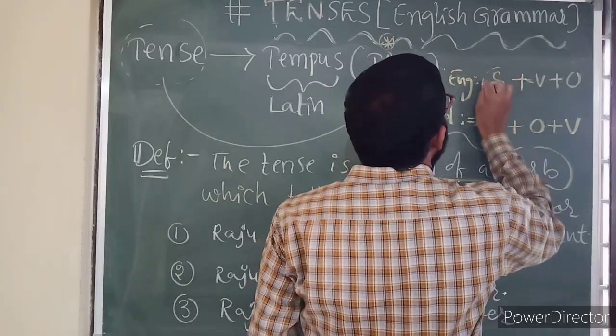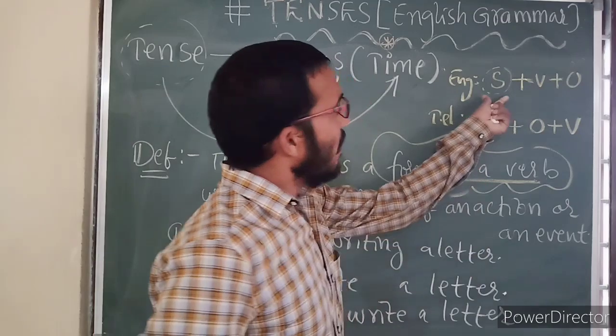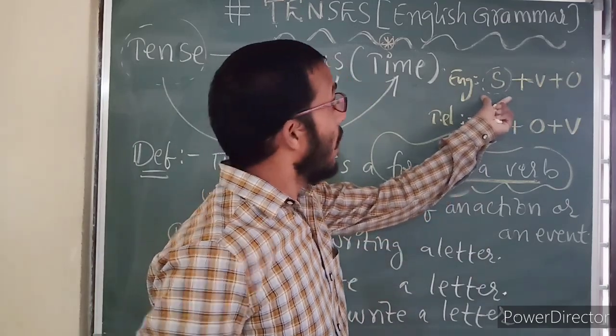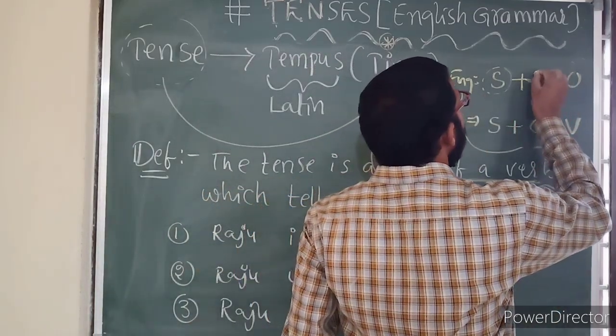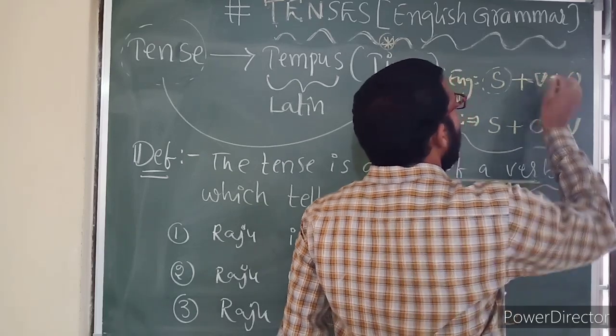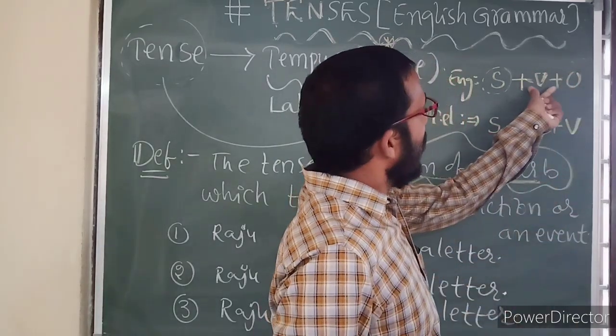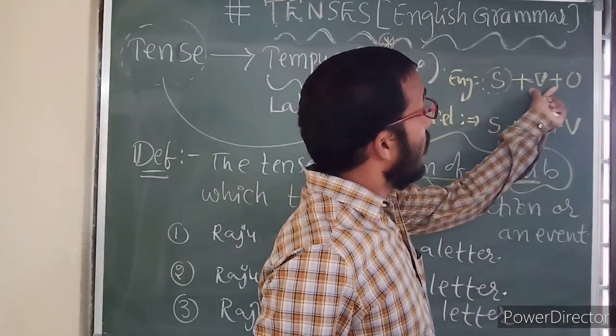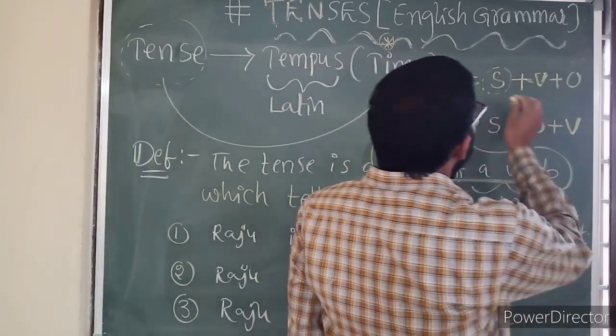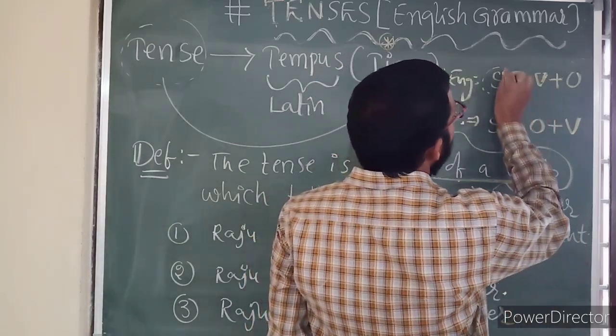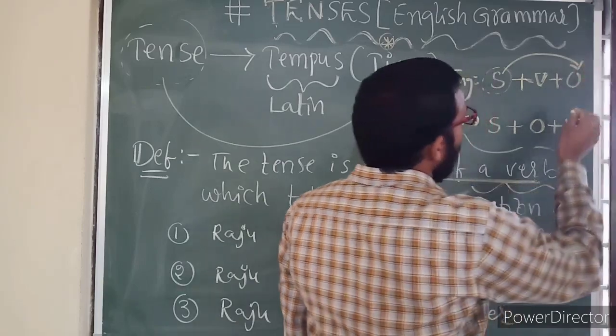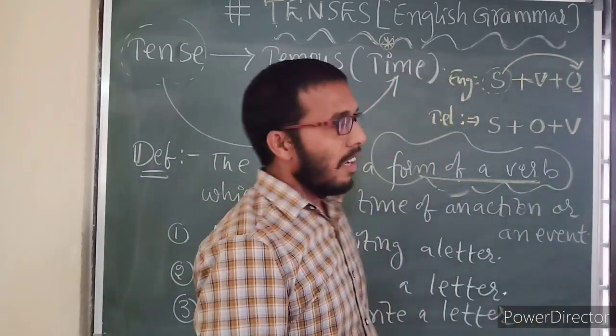Now what is meant by subject here? Subject means the doer of an action. Verb means doing some work, whatever action is being expressed. Whatever the doer is doing, its impact falls on something else, and that is called the object.